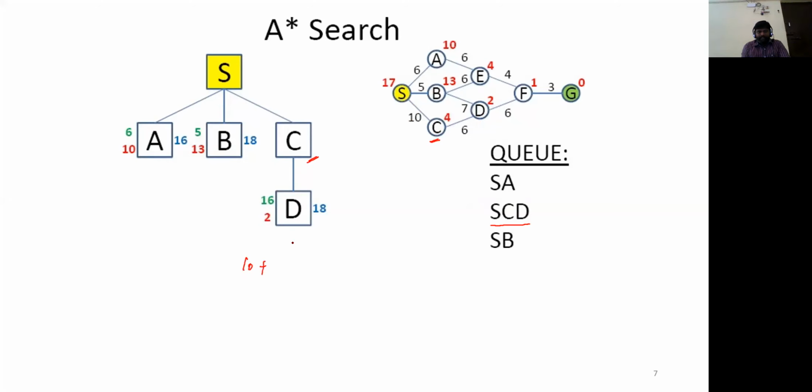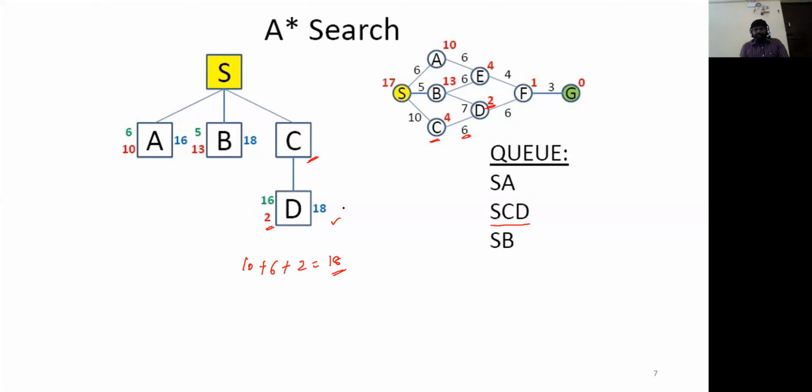So 10 plus the path cost from C to D, which is 6, plus the heuristic function of the node D, which is 2. So total 16 plus 2, we will get 18. Is it clear?